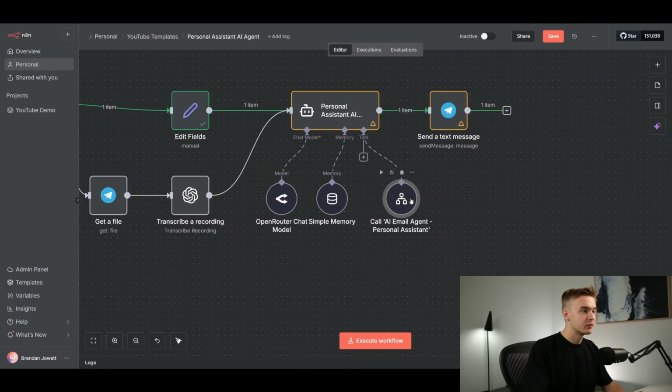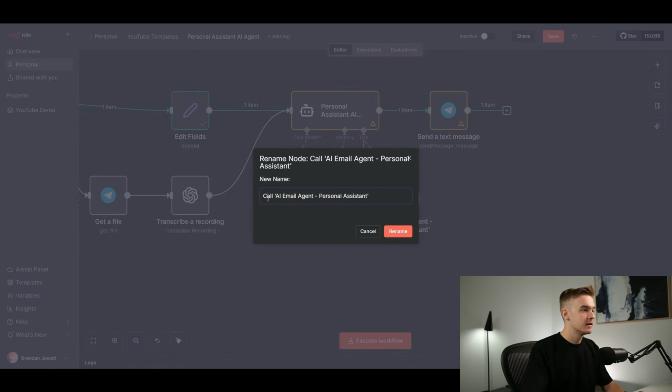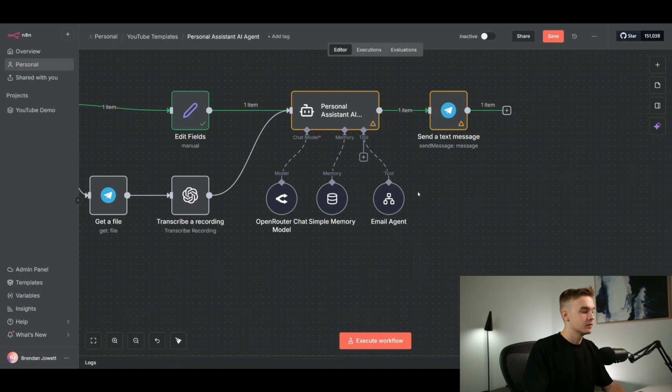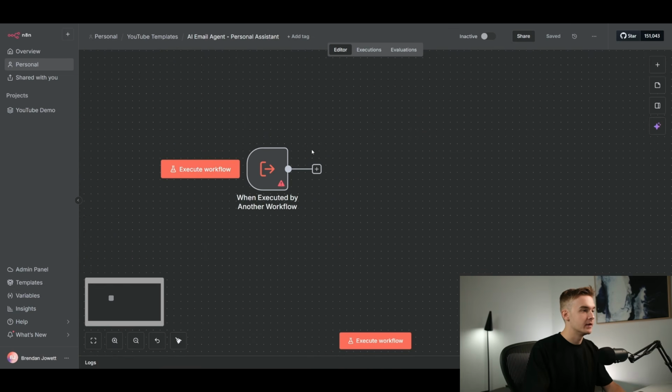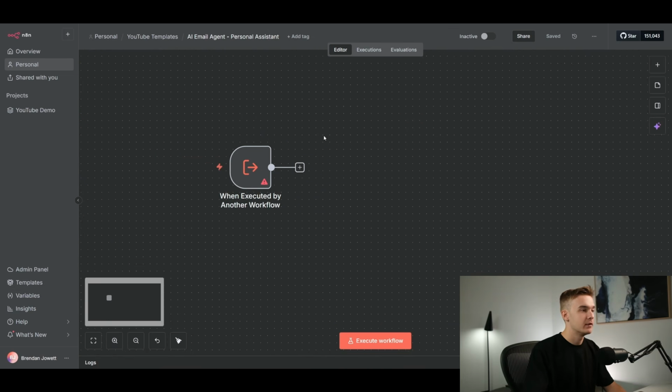If you'd like, we can rename this by clicking the spacebar once again. And I'm probably just going to call this the email agent. So that's good to go. We've got the email agent here. We can jump back into this flow and we can build out everything necessary for our email agent. So the first thing that I'm going to do is just jump into this when executed by another workflow step.